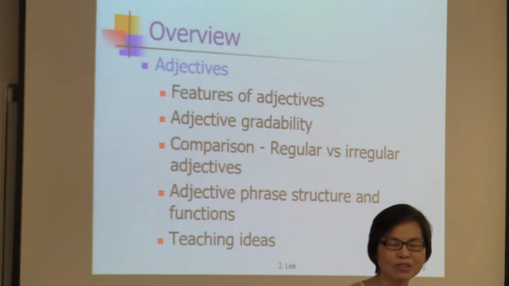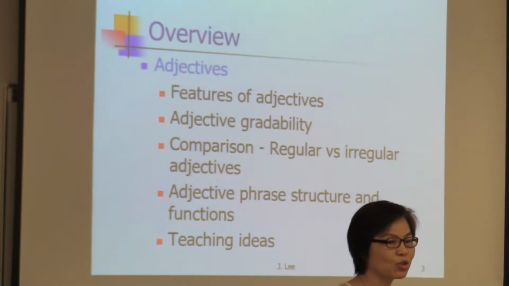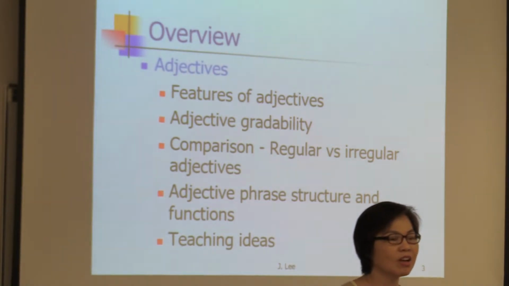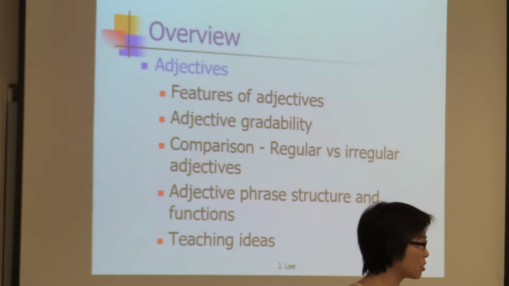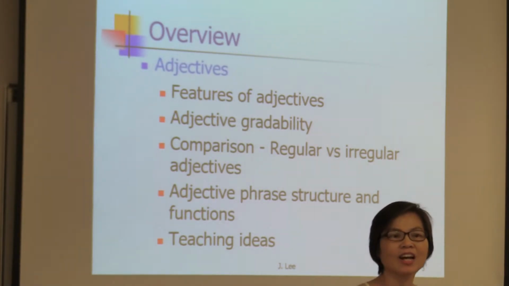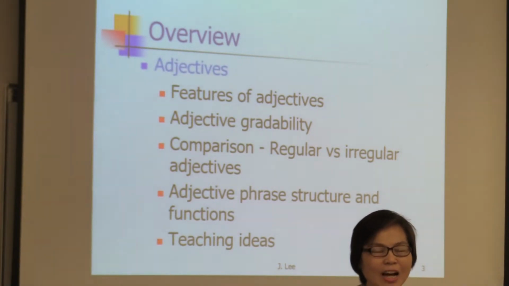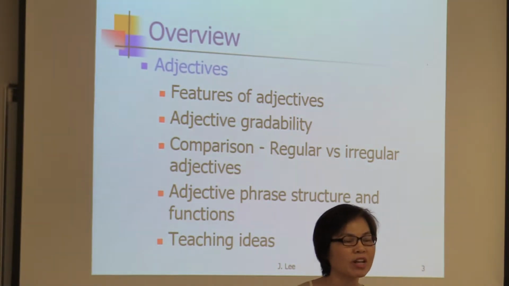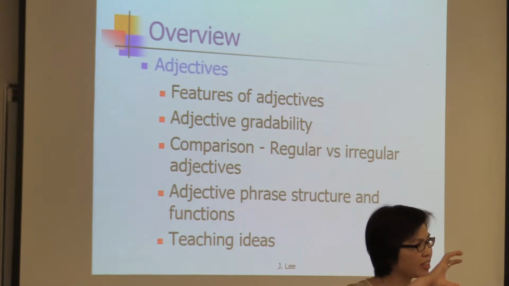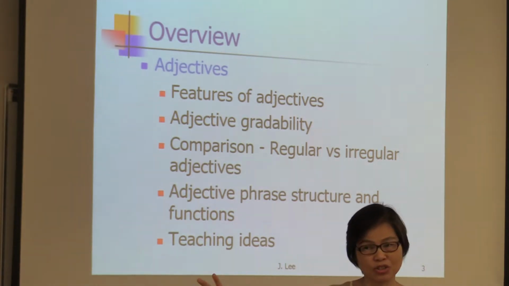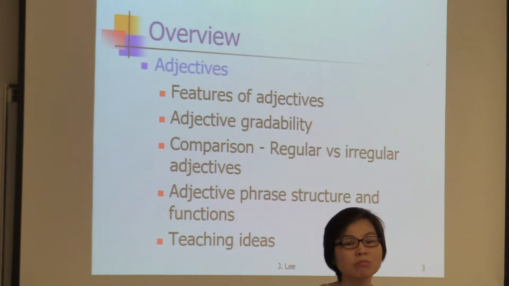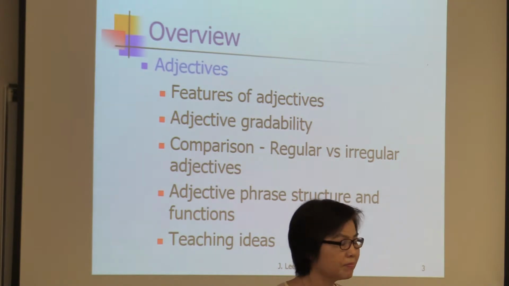For example, I'm very happy to do something. Happy to do something. Or it can also be a that clause. I'm afraid that he won't come. I'm afraid what? Afraid that he won't come. So afraid that he won't come together is an adjective phrase. And in this adjective phrase, afraid is the head, and that he won't come is the postmodifier.